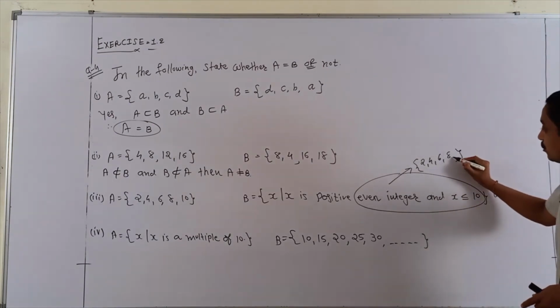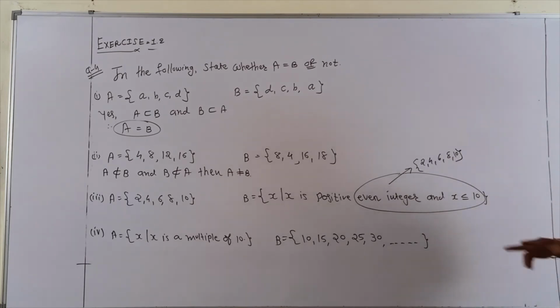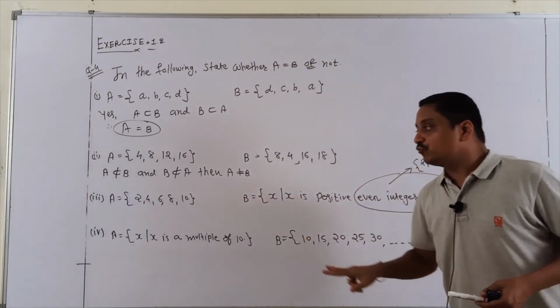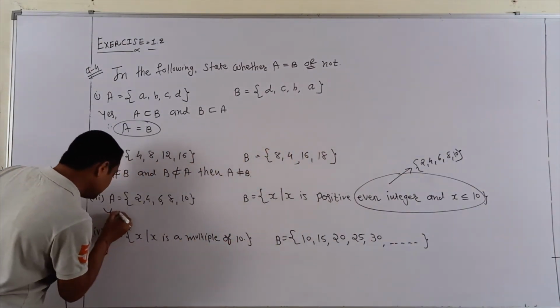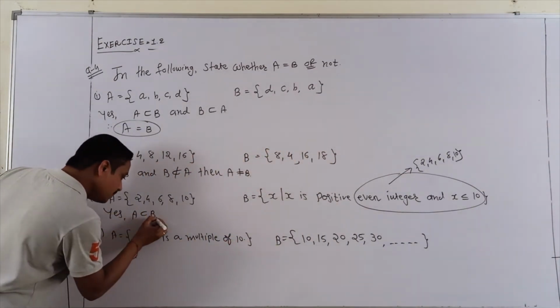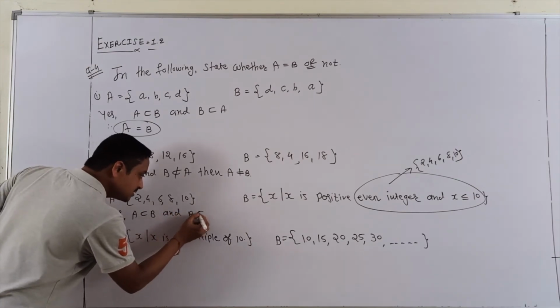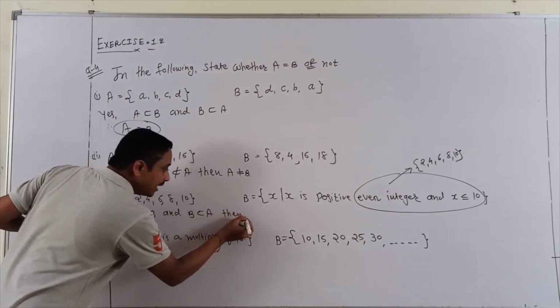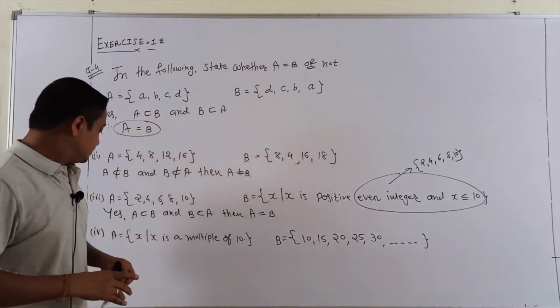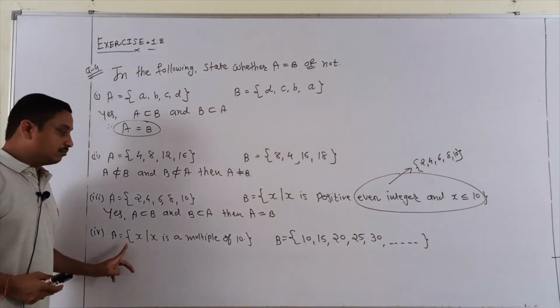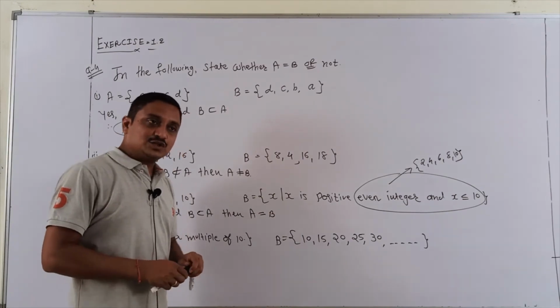Positive integer less than or equal to 10. This 10 is also counted. Now check, these are all the same. 2, 4, 6, 8 and 10. Yes. We can say again A is a subset of B and B is a subset of A. So my answer is A is equal to B. Very easily done.